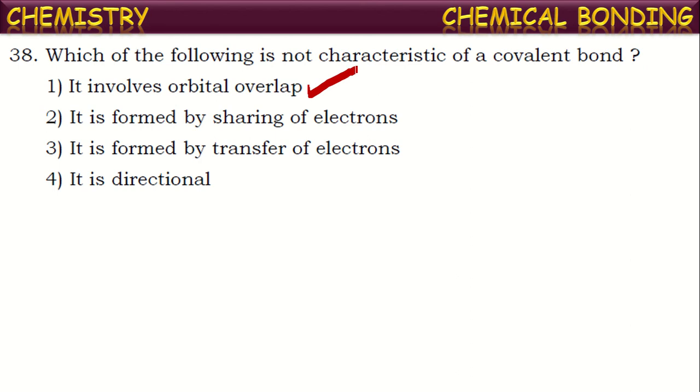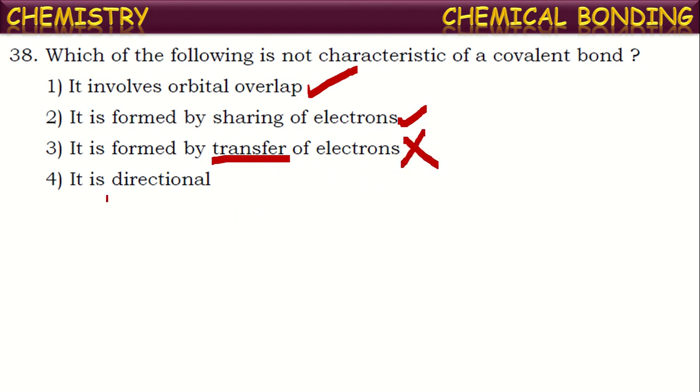Is it true? Yes, covalent bonds are formed by the sharing of electrons between the atoms. It is also a true statement. Next one, it is formed by transfer of electrons. Is this true? No, because covalent bond is formed by the sharing of electrons between the atoms, but not by transfer of electrons. What bond will be formed between the atoms if they transfer electrons mutually? Then they form electrovalent bond or ionic bond, but not covalent bond.